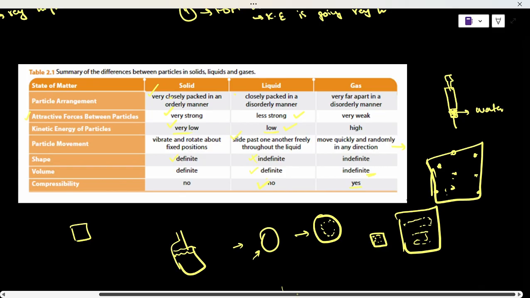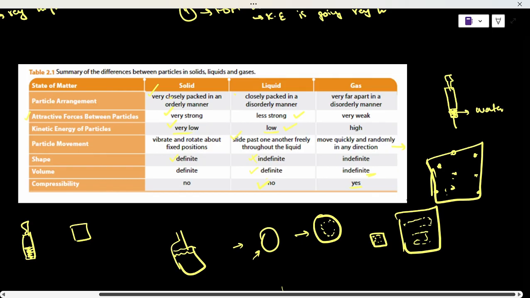The last part is compressibility. Again, this is important. Let's take a syringe. In this syringe, from this point to this point, you've got some gas. Now, when I compress it, it's going to compress. The plunger, I think that's what it's called, is going to go down. Why? Because gases can be compressed.